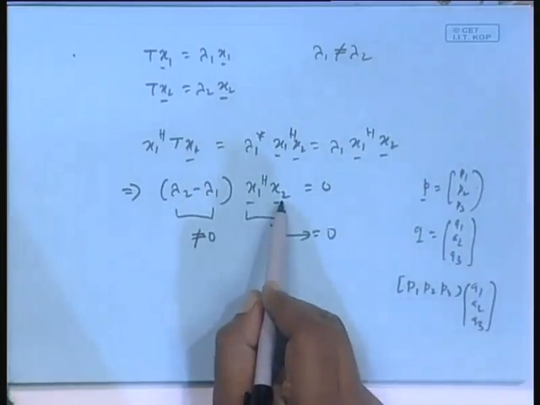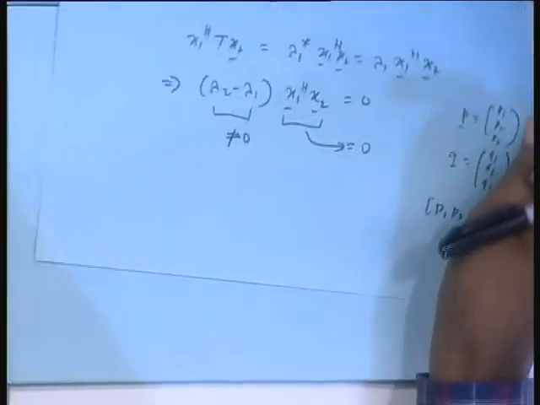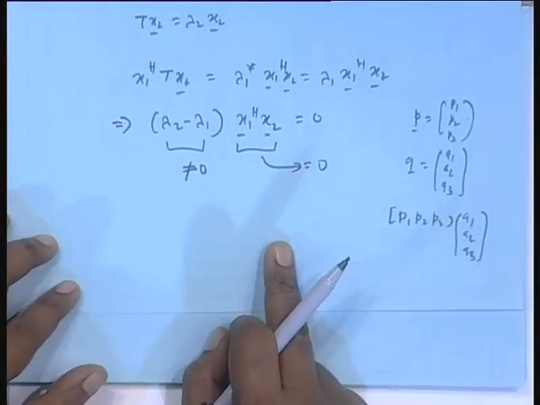So x1 Hermitian, x2 0. Now suppose to start with, T is such a matrix, P cross Q matrix. How many eigenvalues can it have at the most? P eigenvalues. P cross P matrix, you solve the characteristic equation, you can have at the most P roots. And for the time being, assume that all the P roots are distinct.